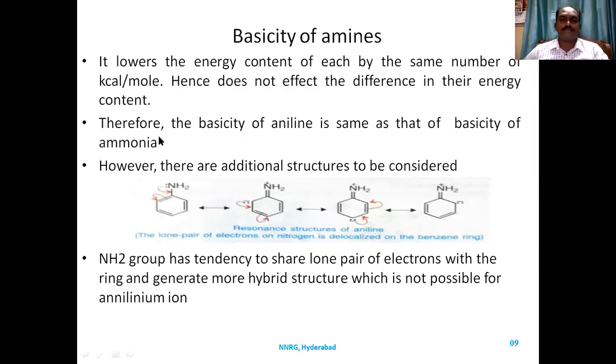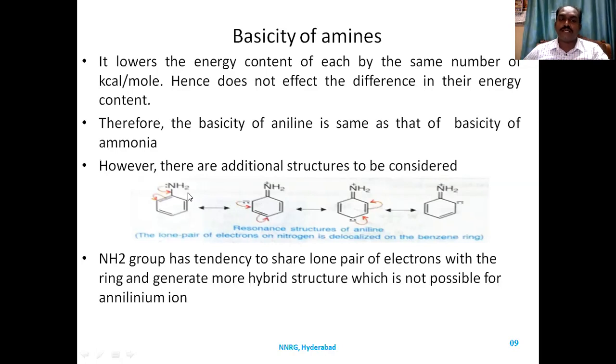But what is the difference here? There is a delocalization of electrons. Additional structures are to be considered. What is that? The amine lone pair of electrons enters into the aromatic ring.